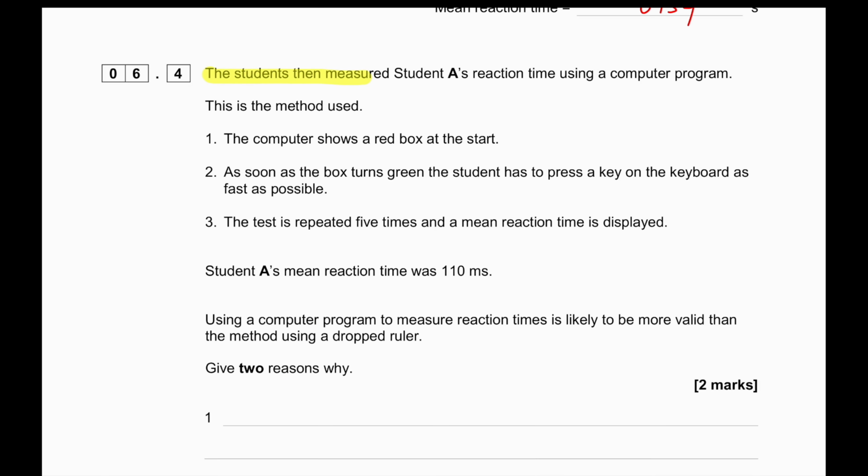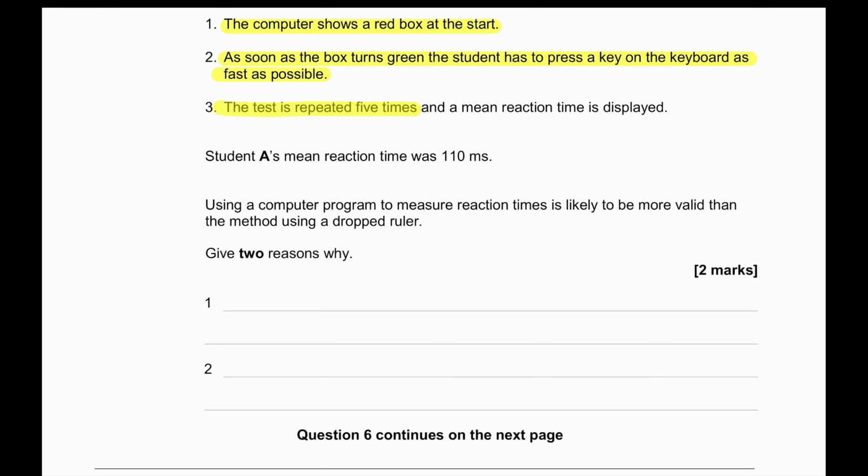The students then measured student A's reaction time using a computer program. This is the method that is used. The computer shows a red box at the start. As soon as the box turns green, the student has to press a key on the keyboard as fast as possible. The test is repeated 5 times and a mean reaction time is displayed. Student A's mean reaction time was 110 milliseconds.